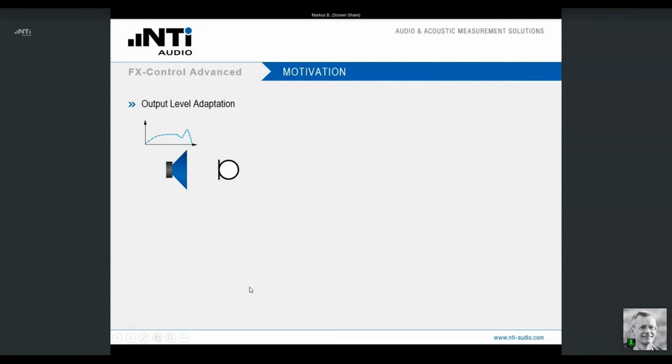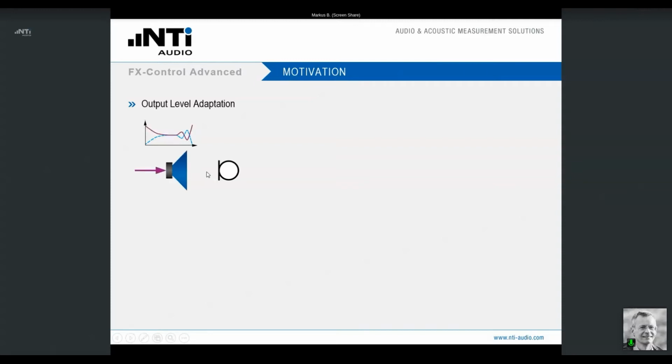Well, to understand the demand for these three features, let us assume you want to verify the performance of a microphone. For that purpose, you need, of course, a speaker that replays the test signal. But as you know, every loudspeaker has its own frequency response. So you're interested not in the frequency response of the loudspeaker, but of the microphone. So you are looking typically for a way to get a flat frequency response from that reference speaker. How can you do that?